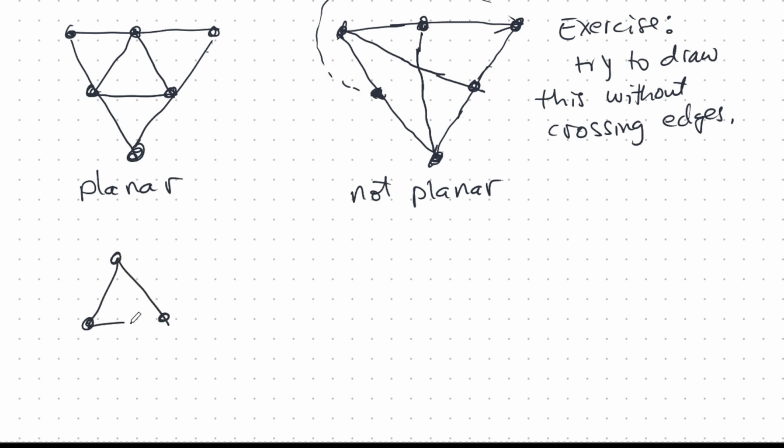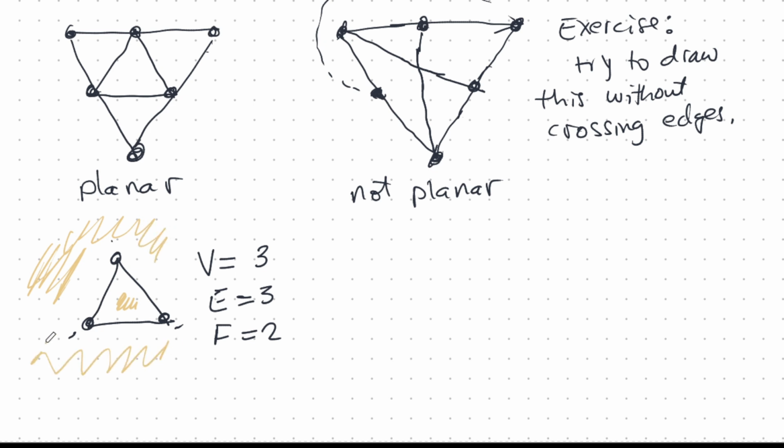Okay, so let's look at a very simple planar connected graph. This is a really simple one. How many vertices do we have? Well, we have 3. 1, 2, 3. How many edges do we have? We have 3. And how many faces do we have? Well, there are 2 faces. I'll show you. One is inside, but the face outside is like a big ocean that the graph lives in. That's another face.